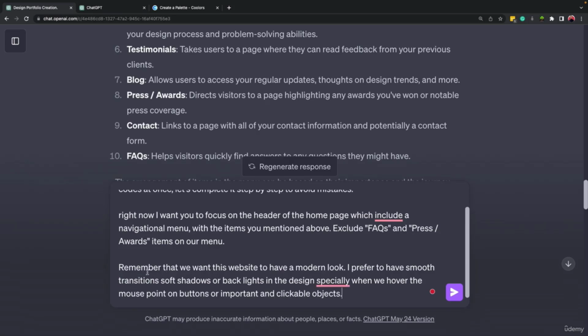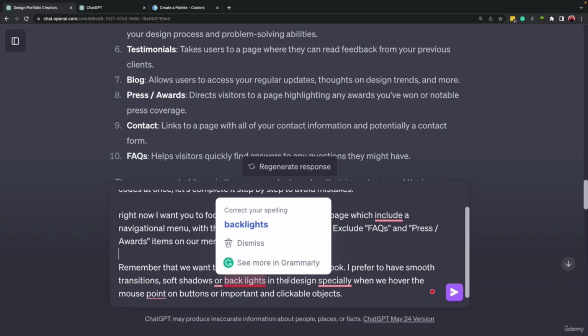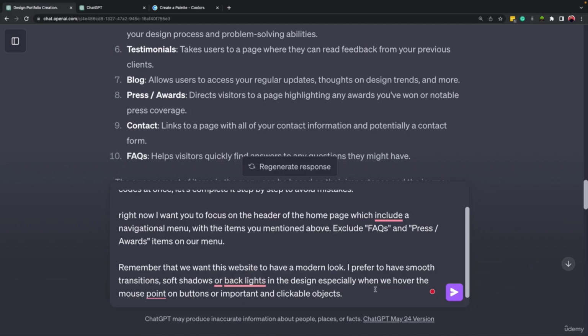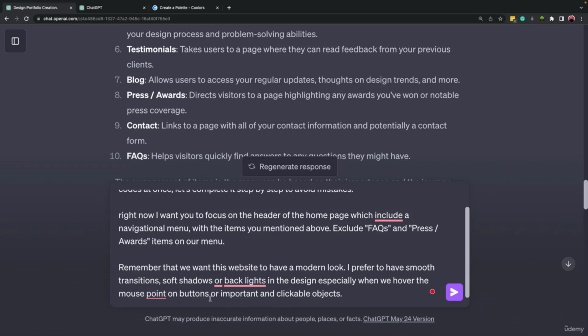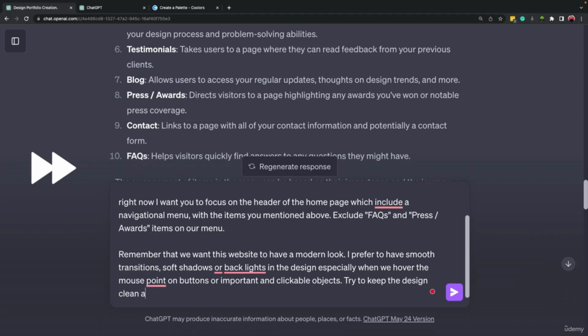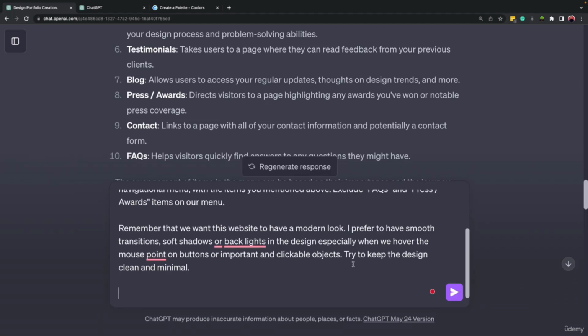All right, so here I mentioned the style. Remember that we want this website to have a modern look. And then I said I prefer to have smooth transitions, soft shadows or backlights in the design, especially when we hover the mouse pointer on buttons or important clickable objects. Additionally, I wrote down try to keep the design clean and minimal.